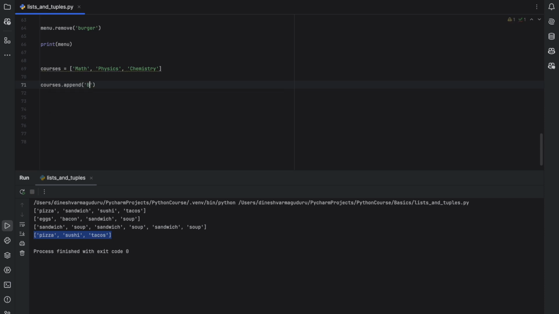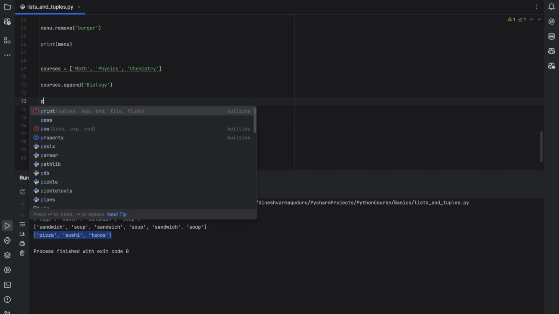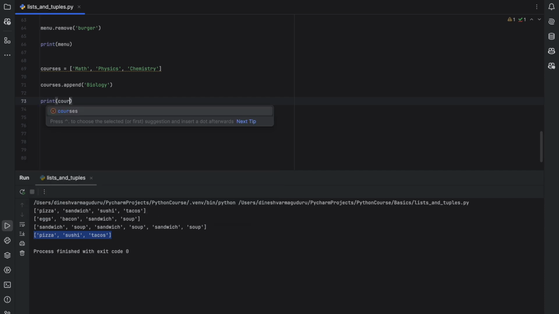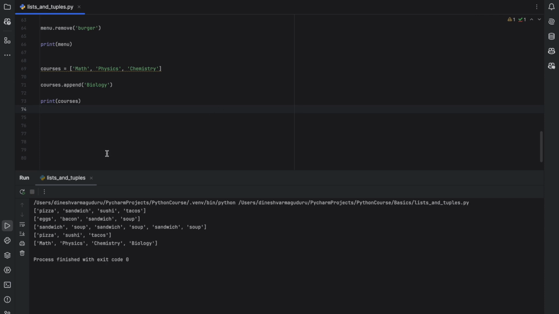Append followed by the value you are trying to add to this list, and this append will help you add a value to the list. If you print this list now, after adding this, you could see it has printed math, physics, chemistry and biology. So append will basically add an element to the list, but if you notice, the element is added at the end.